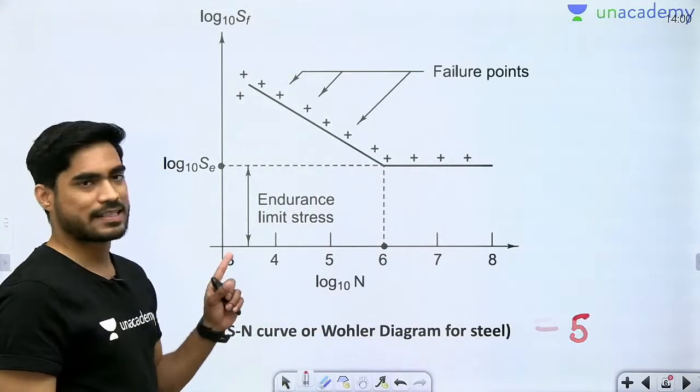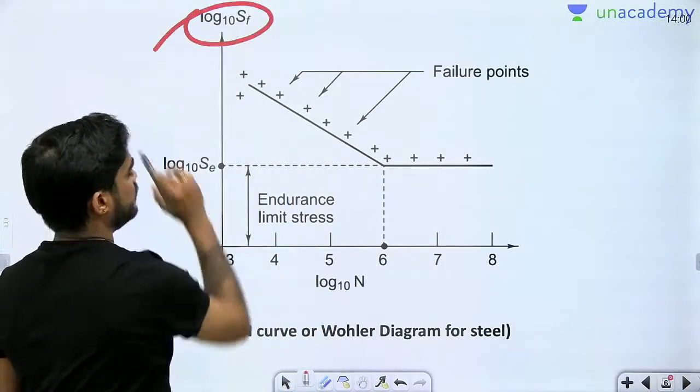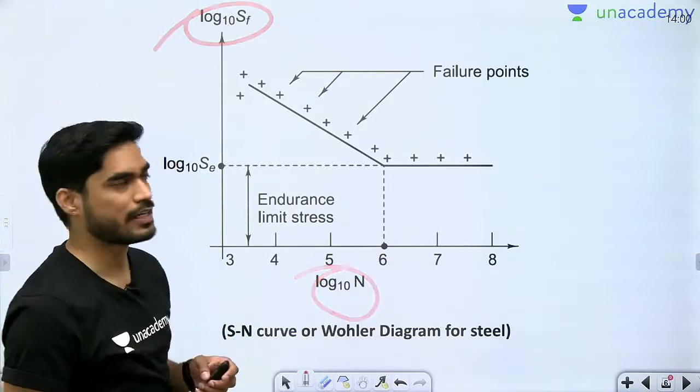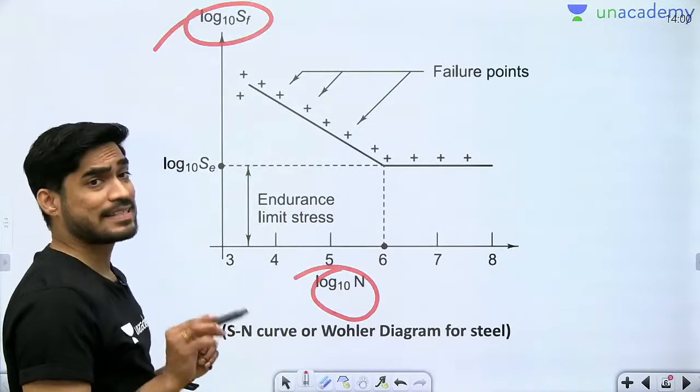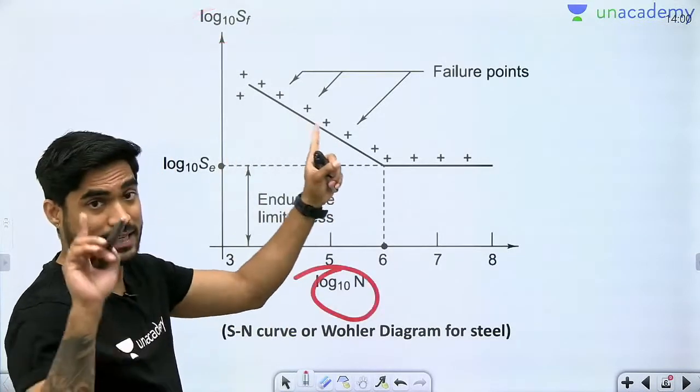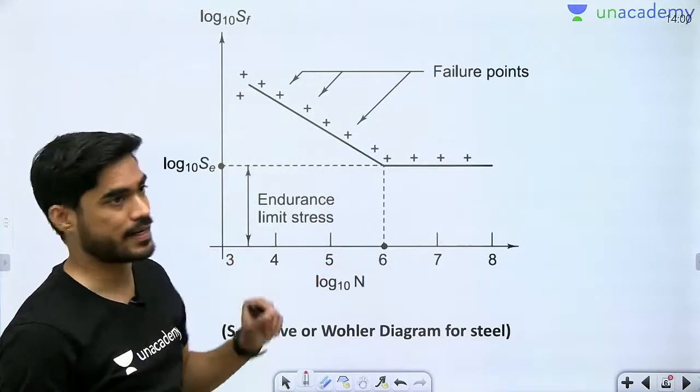So let's say we have plotted the graph between stress and number of cycles. So what we will get? You will get an approximate straight line. It is not an exact straight line, but approximate straight line.